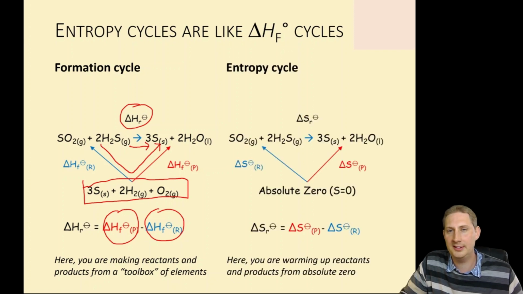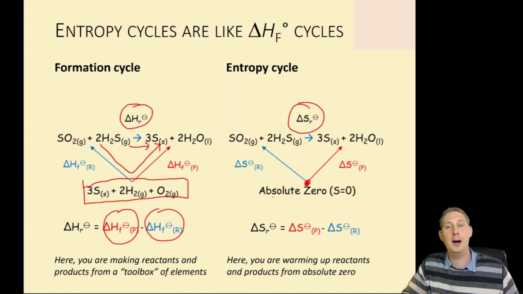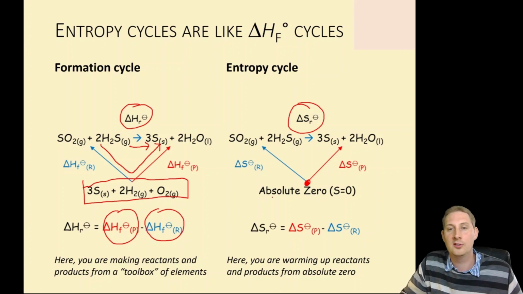Well, an entropy cycle is just the same. If we want to calculate the change in entropy of this reaction, we can use standard entropies. Now, remember, everything has zero entropy at absolute zero. And as we warm a chemical up, we can see how much energy it's absorbing as it warms, and therefore it is possible to calculate entropy changes as everything is warmed from absolute zero.